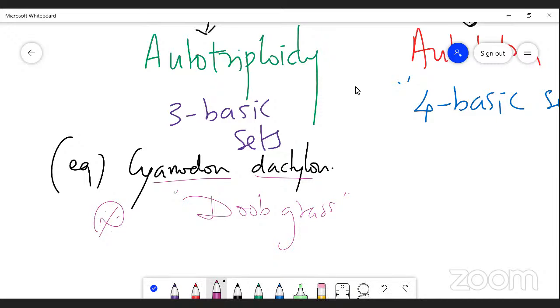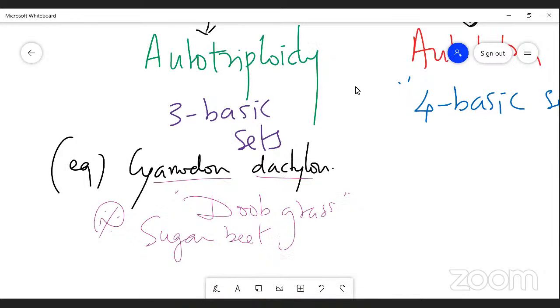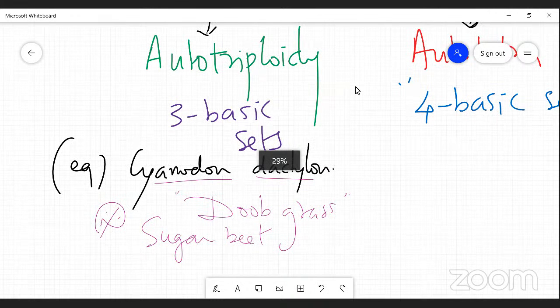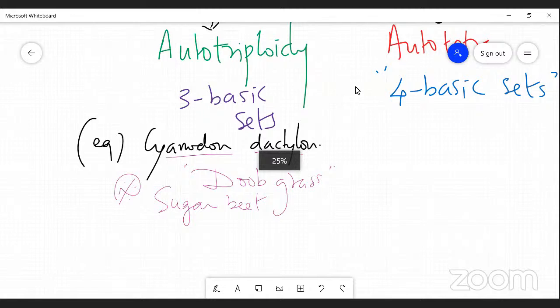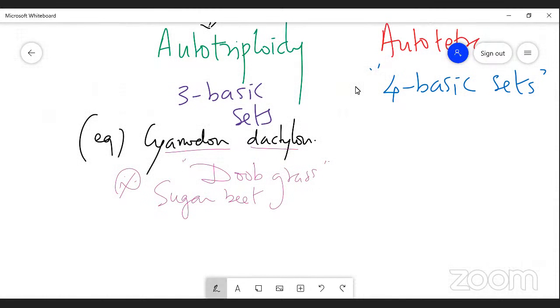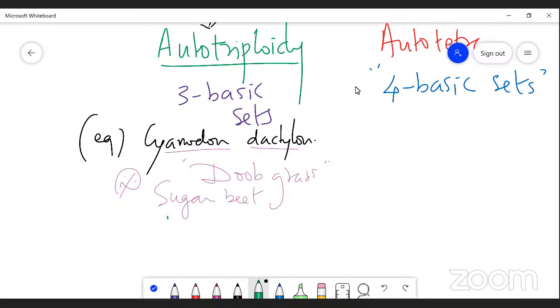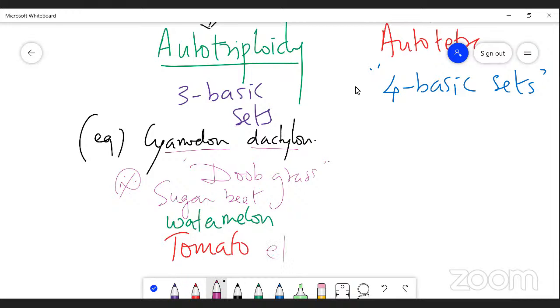So I'd like to give some examples: sugar beet, watermelon, tomato, etc. So these are all examples of autotriploidy, right?